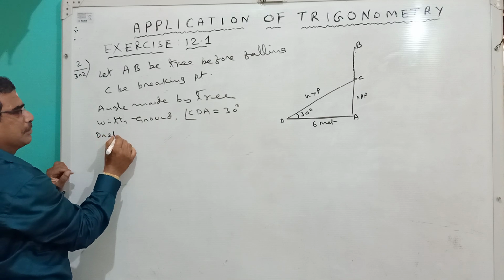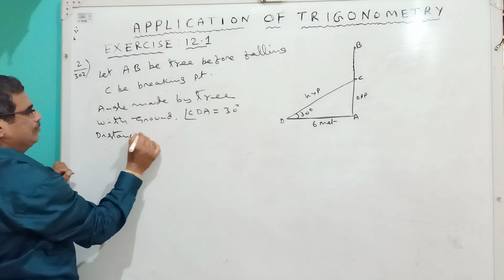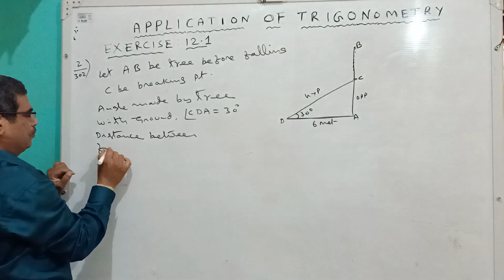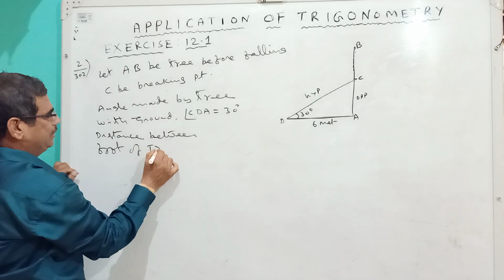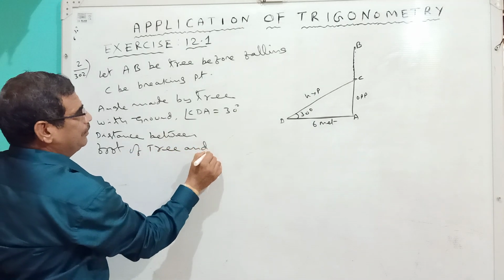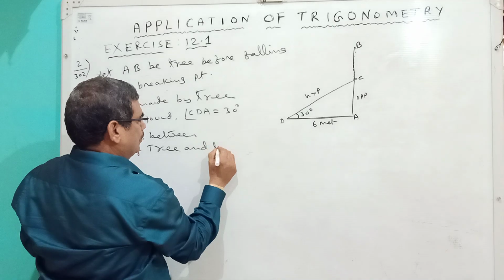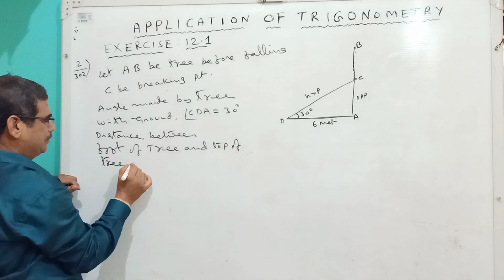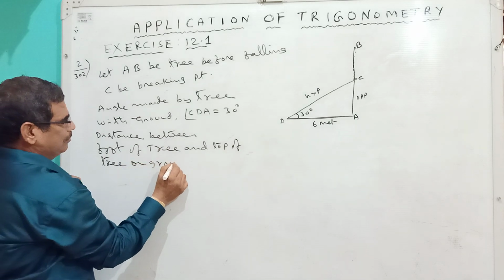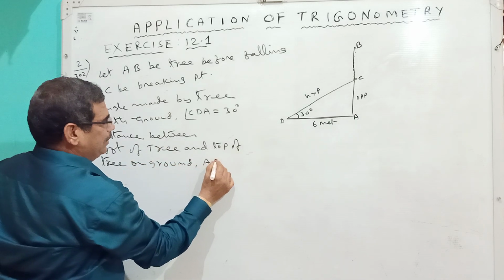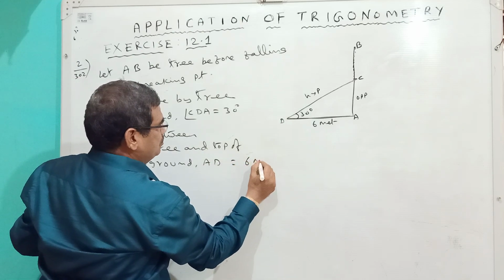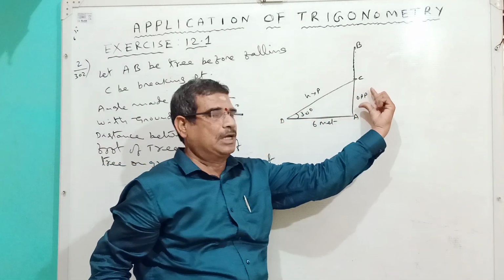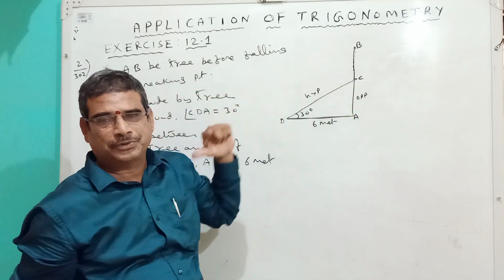Distance between the foot of the tree and the top of the tree on the ground, AD is equal to 6 meters. So first we have to find this opposite side, after that the hypotenuse.